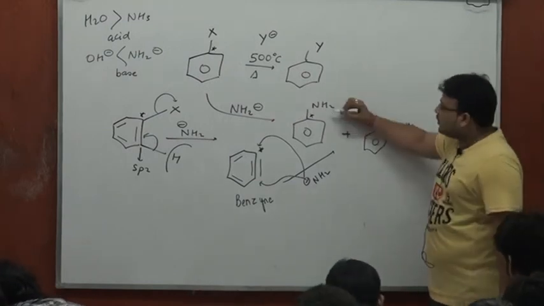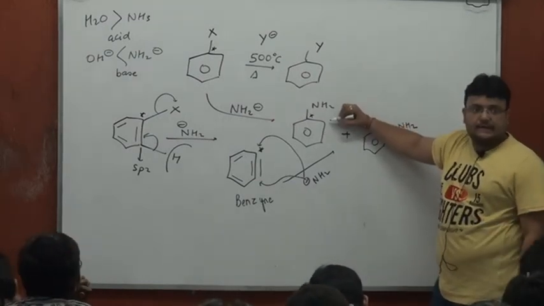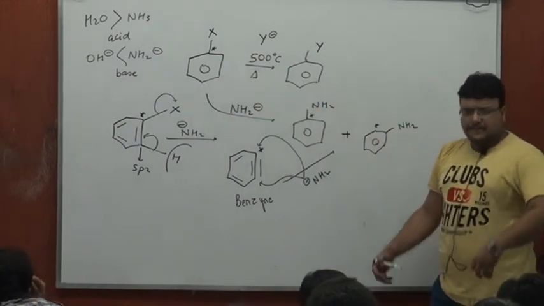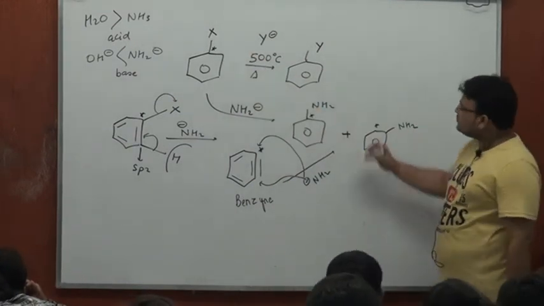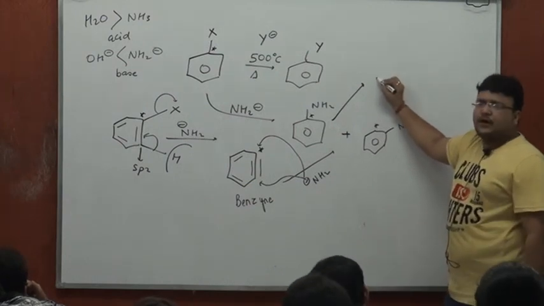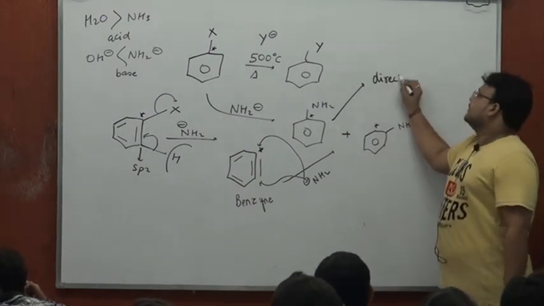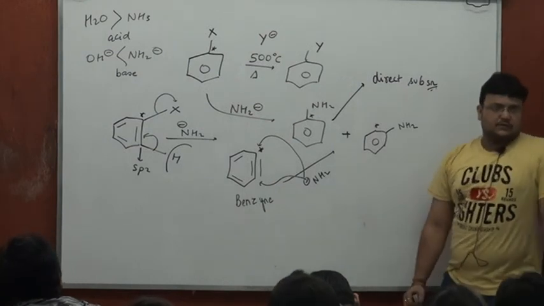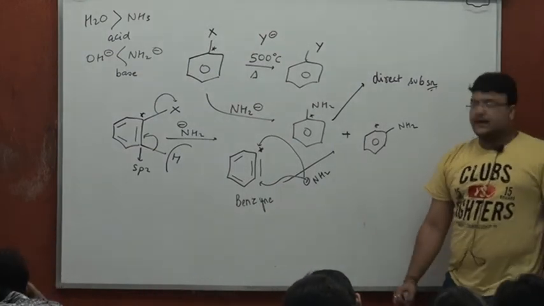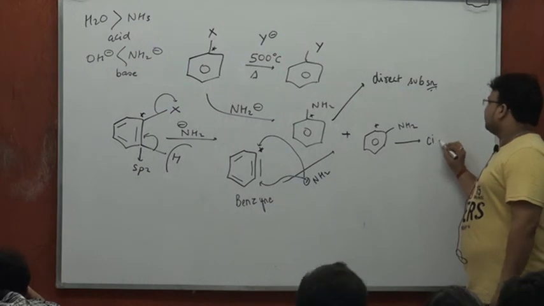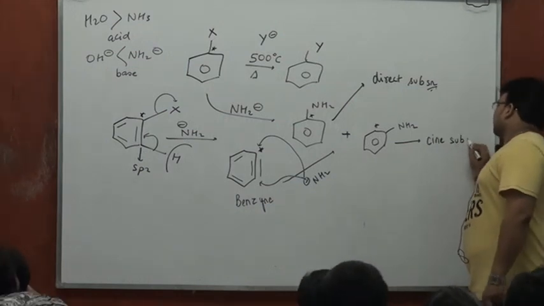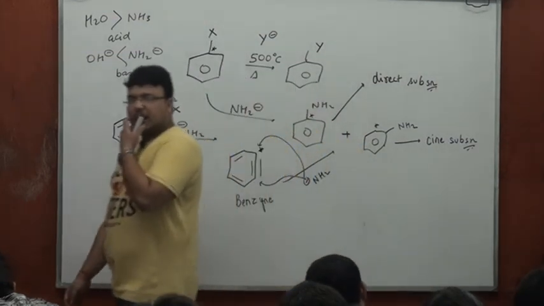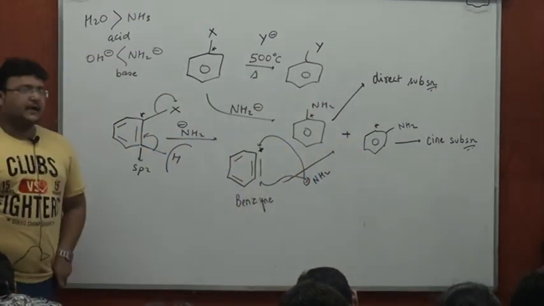Now a product of this kind, where NH2 minus takes up the same position as left by the previous group, is called a product of direct substitution. Whereas this one is called a product of cine substitution. So both direct and cine substitution occur with NH2 minus as the nucleophile, and they could be explained using the benzyne mechanism.